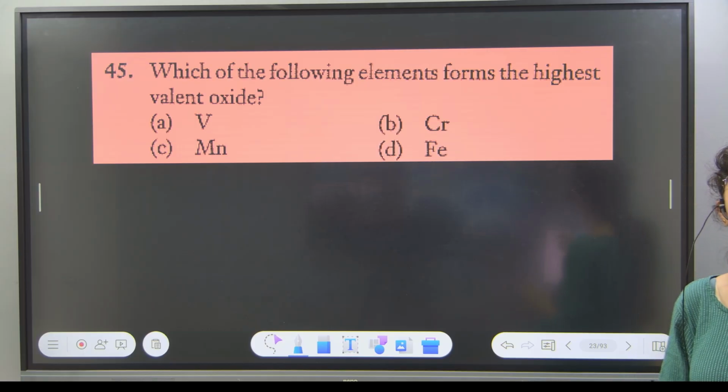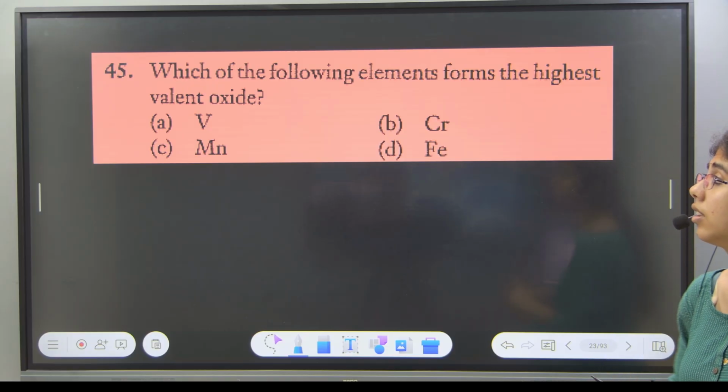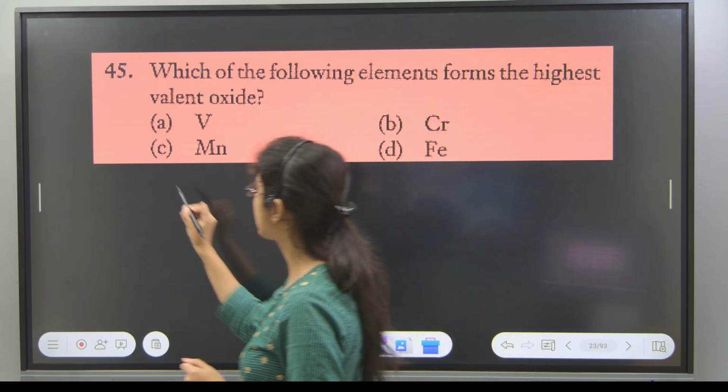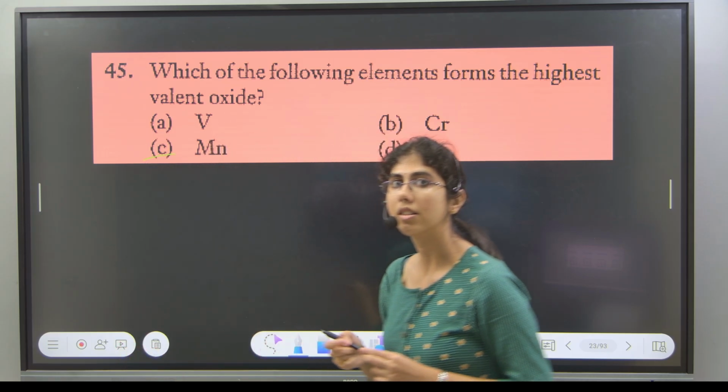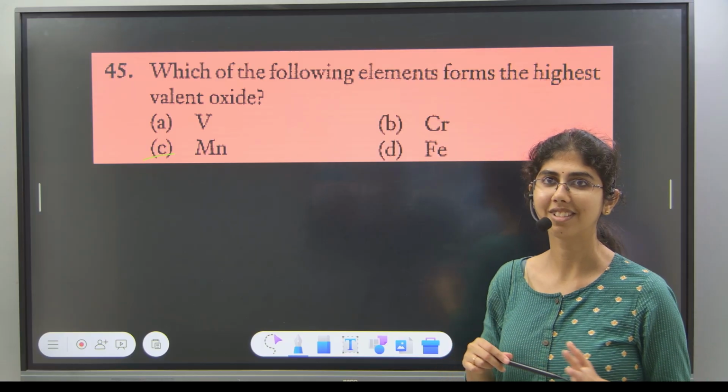Those who have cue cards, you can answer using cue card. Option C. Option C.